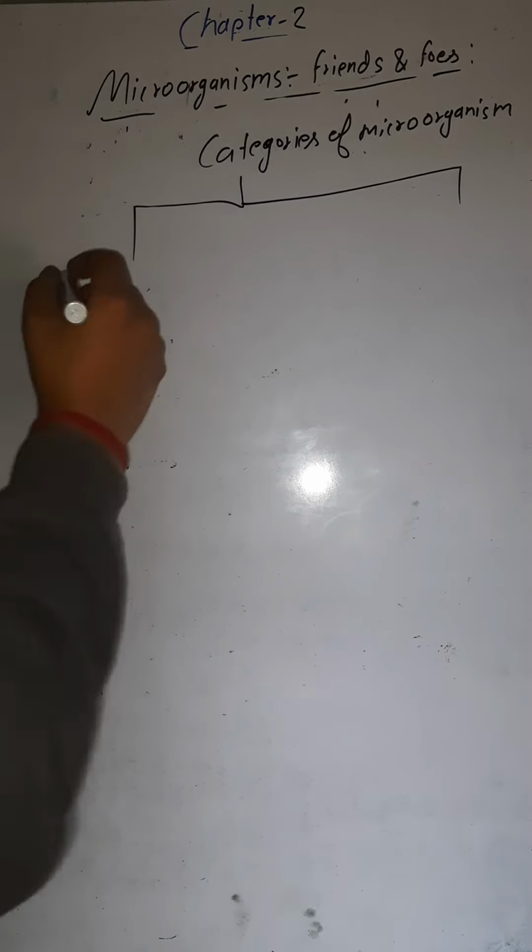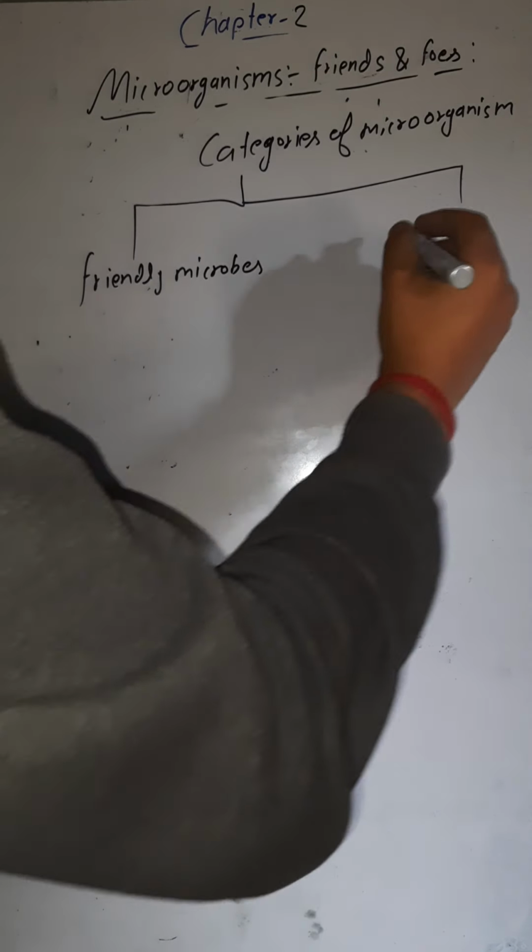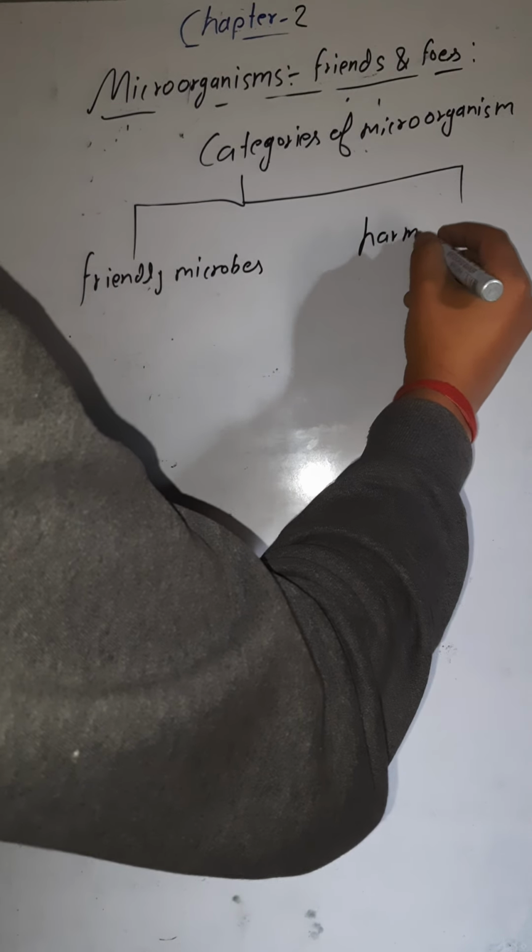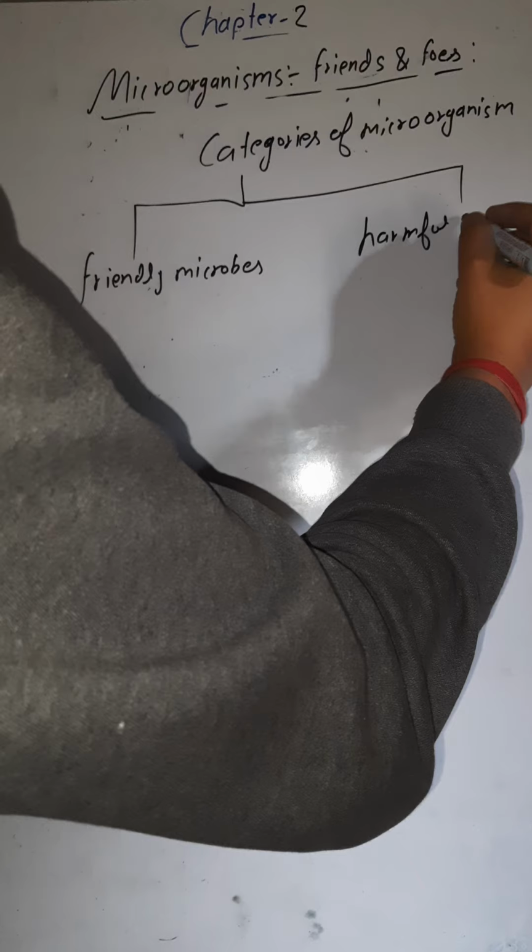You could see there are two types. Some are friendly in nature and some are very harmful also. Some are friendly microbes, and some are harmful microbes.